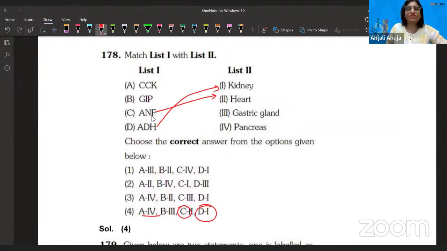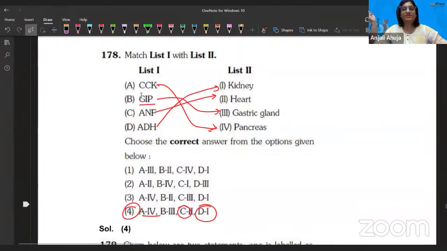Now if we talk about GIP, GIP is gastric inhibitory polypeptide, and as you see, this B is matching with that. So this is gastric, because wherever you see the word gastric, that's stomach. CCK is called cholecystokinin, and that's definitely released from the pancreas. So fourth is the answer. They all are helping. CCK, GIP are helping with digestion. ANF and ADH are related with the water mechanism, because ANF is related with regulation of the excretory system too, if you people do remember.